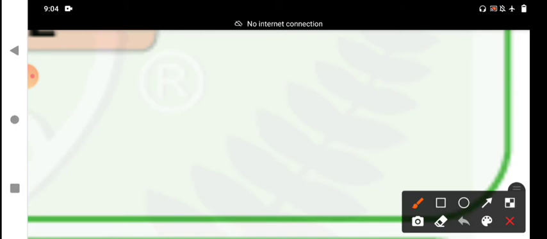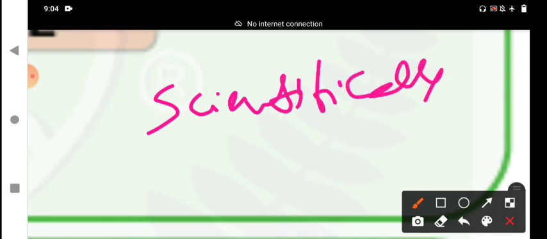That is more important. We should use the zero conditional for functions. The use of the zero conditional is for things that are scientifically proven. Those things we should also express in the zero conditional.